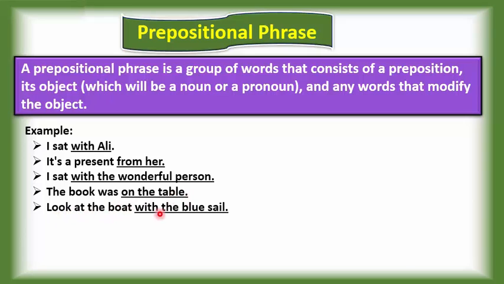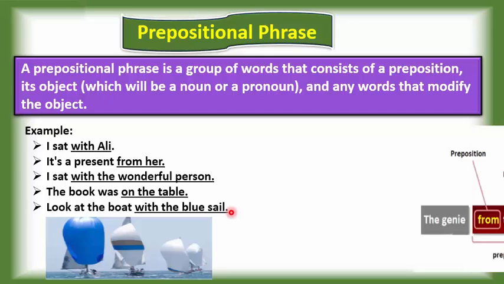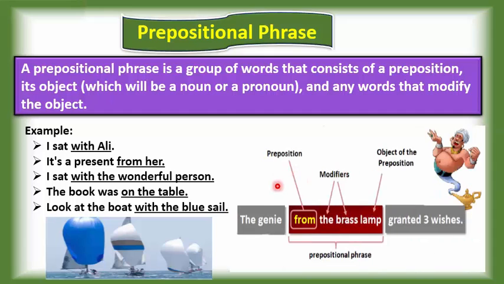Look at the boat with the blue sail. So with the blue sail is called what? Prepositional phrase. Now one more example. The genie from the brass lamp granted 3 wishes. So from is the preposition, the brass is the modifier, lamp is the object of the preposition, and this whole part is called the prepositional phrase.